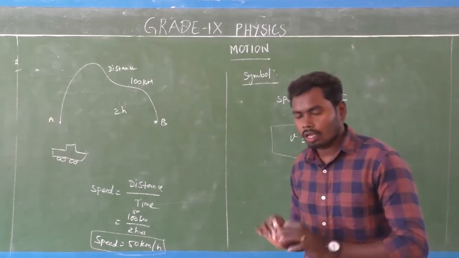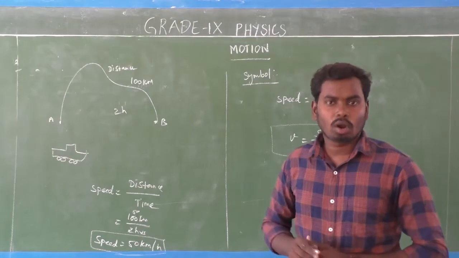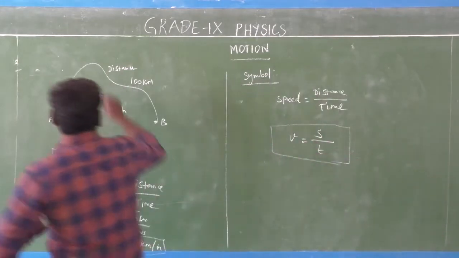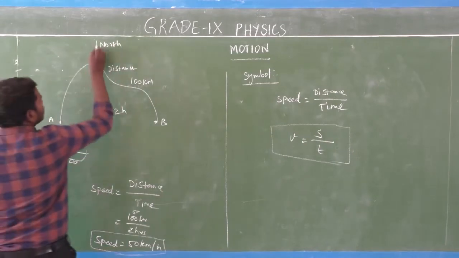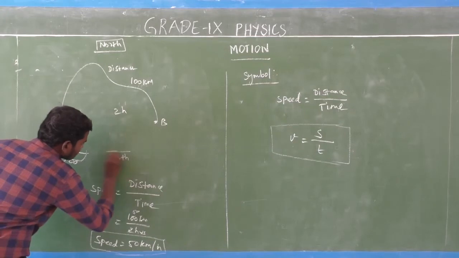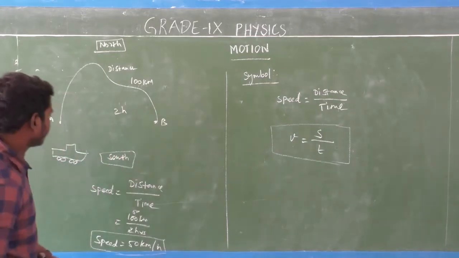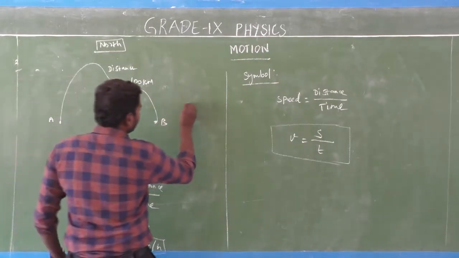So now we are going to see why speed is a scalar quantity, isn't it? Consider this: this is the north direction, then this is the south direction. This is the east direction.